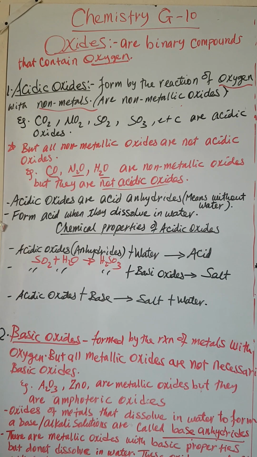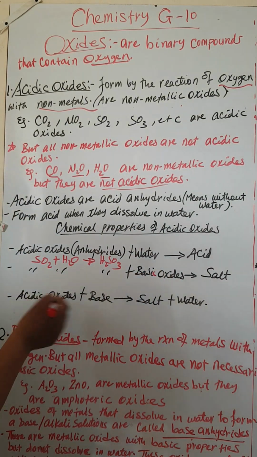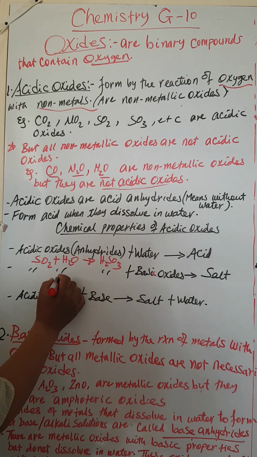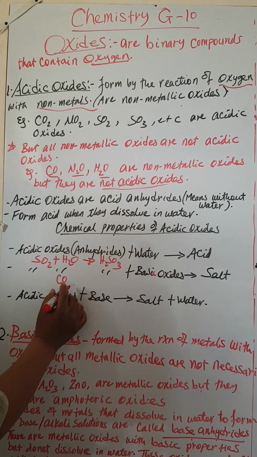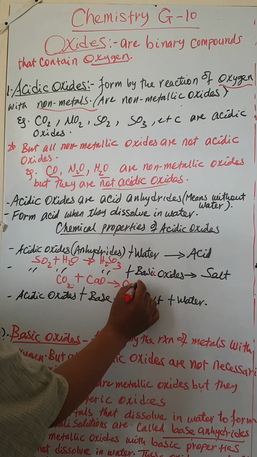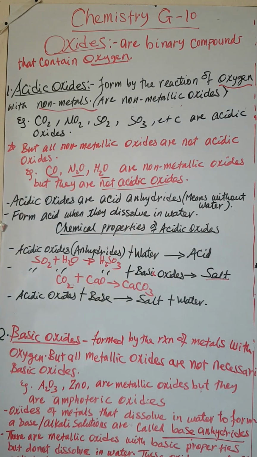Okay, acid anhydrides ከቤዚክ ኦክሳይድስ ጋር ሪአክት አድርገው they may form salt። ለምሳሌ if we have carbon dioxide which is acid anhydride, it may react with calcium oxide to form calcium carbonate. Okay, they form what? They form a salt. Okay, acid anhydrides or acidic oxides react with basic oxides to form a salt.